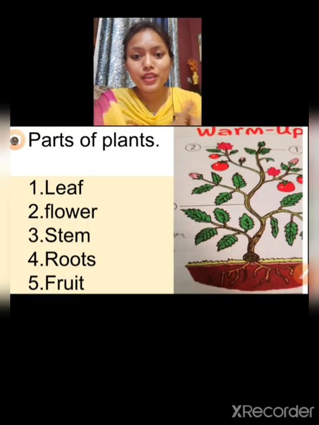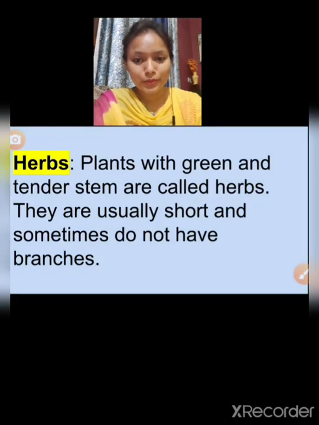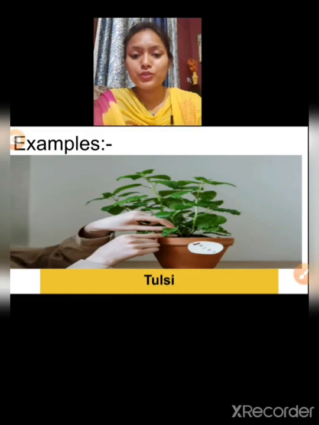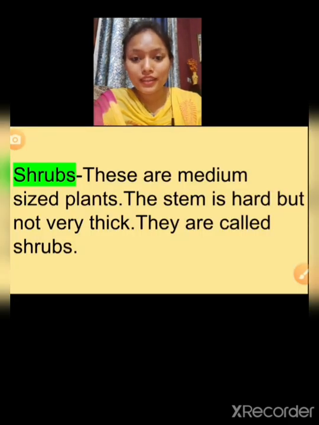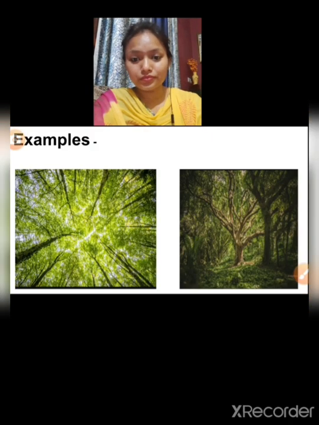So, what we did in our last session, we started our 7th chapter, that is Getting to Know Plants. In that, we studied about different types of plants in our surroundings. What were they? They are herbs, shrubs, climbers and creepers. The examples also we studied.